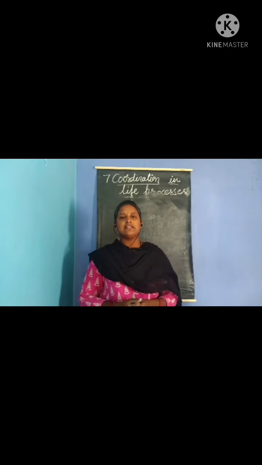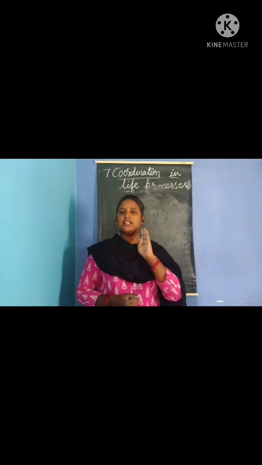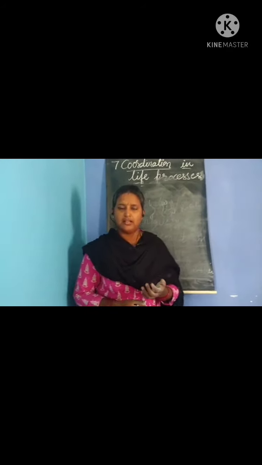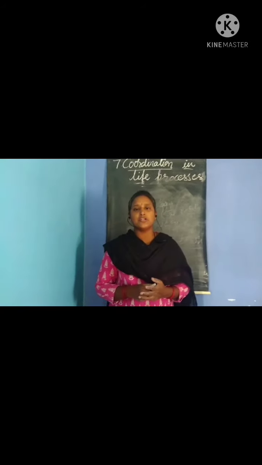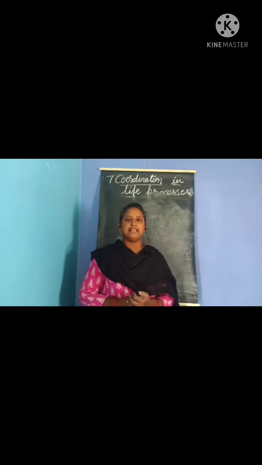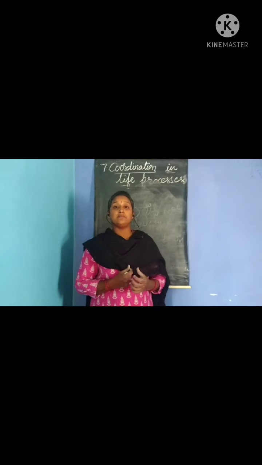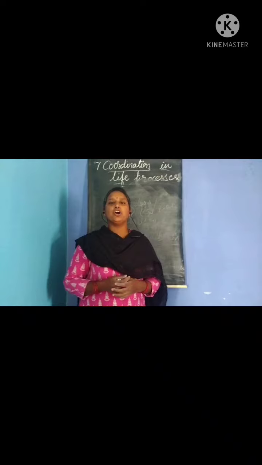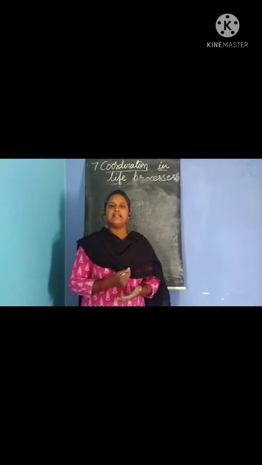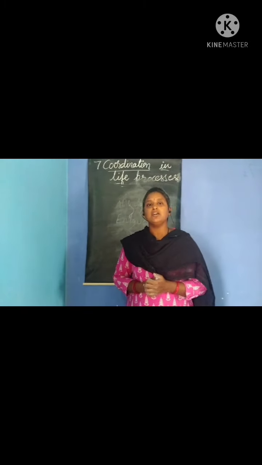Okay children, next we discussed the teeth. The number of teeth is 32. They are divided into 4 types based on function: canines, incisors, molars and premolars. Canines are responsible for cutting food material, incisors for tearing food materials, whereas molars and premolars are responsible for grinding or chewing food materials. Next we saw the dental formula: 2 by 2, 1 by 1, 2 by 2 and 3 by 3. This is the human dental formula.